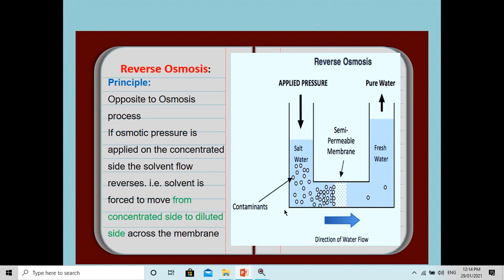Now look at here. Concentrated means containing more salt. So we are not removing the salt, we are removing fresh water. When we apply the external pressure, that is osmotic pressure, from the concentrated side, the flow of the solvent, that is water, is now from concentrated to dilute, and so we are getting pure water, which is free from salt. So all we have to do, whatever the osmosis process is, is apply the external pressure from the concentrated side, and we get the reverse of osmosis, and that's why it is called the reverse osmosis process.